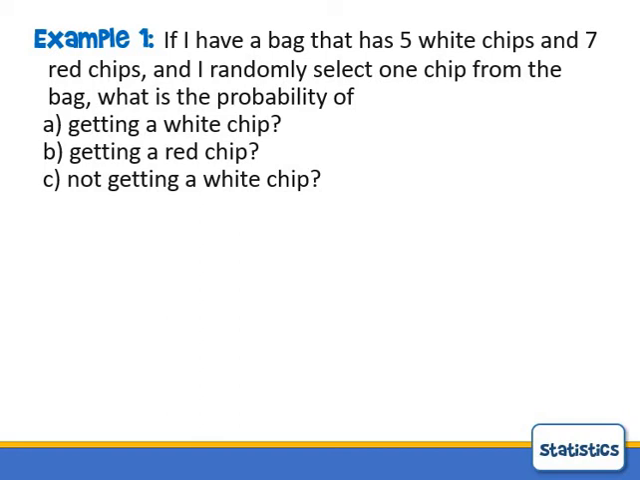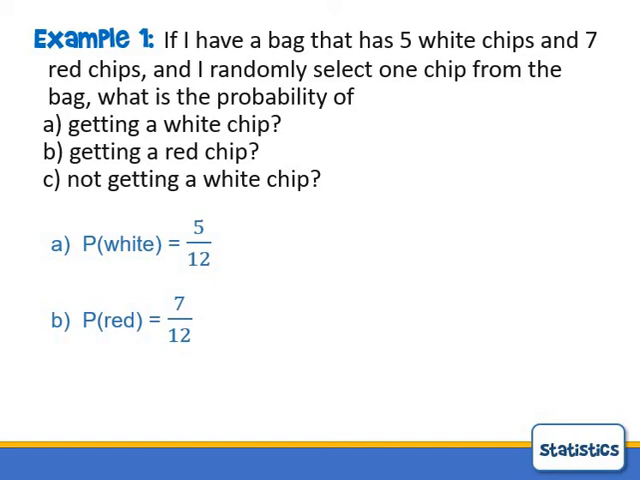So let's do a simple little discrete example here of basic probability. If I have a bag that has 5 white chips and 7 red chips, and I randomly select 1 chip from the bag, what is the probability of a few different things? Part A, what's the probability I get a white chip? Well, in that bag, there's 5 white chips, and there's a total of 12 chips, 5 plus 7 gives me 12 chips. So quite literally, we have a 5 out of 12 chance of getting a white chip. So the probability of a white chip would be 5 out of 12. Sorry, my animation got away from me there. Part B, a red chip would be 7 out of 12. There's 7 red chips out of the 12 chips.